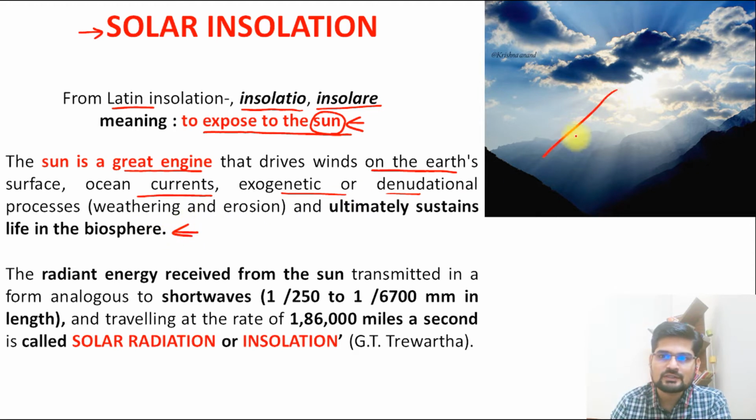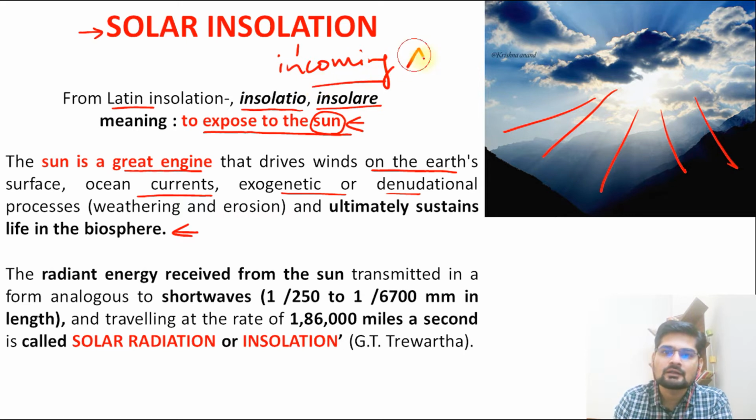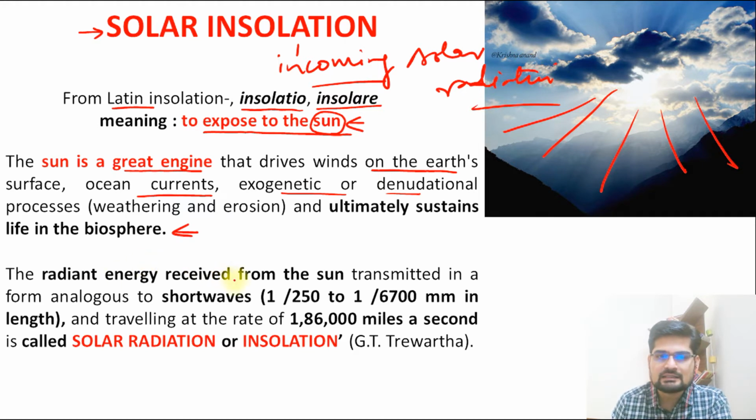So this solar insolation is what we are going to learn. Remember, it is basically incoming solar radiation. This is in short called insolation. This is the radiant energy received from the sun, transmitted in the form of short waves.